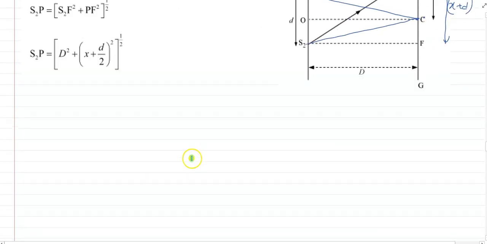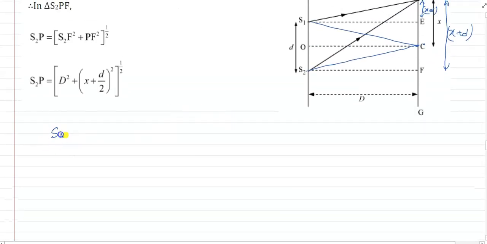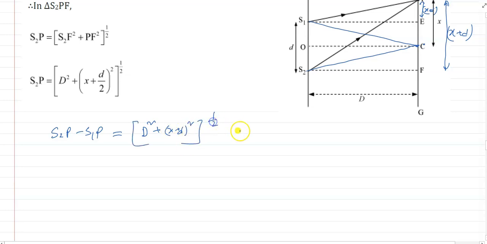Then we can calculate S2P minus S1P. By this we can find small x. Let me write: D square plus (x plus d) whole square to the power half, minus D square plus (x minus d) whole square to the power half.